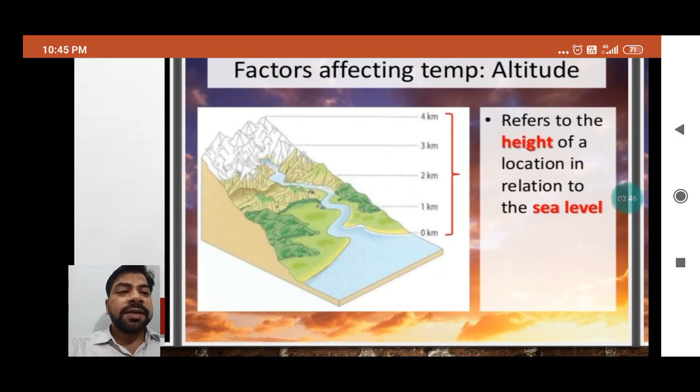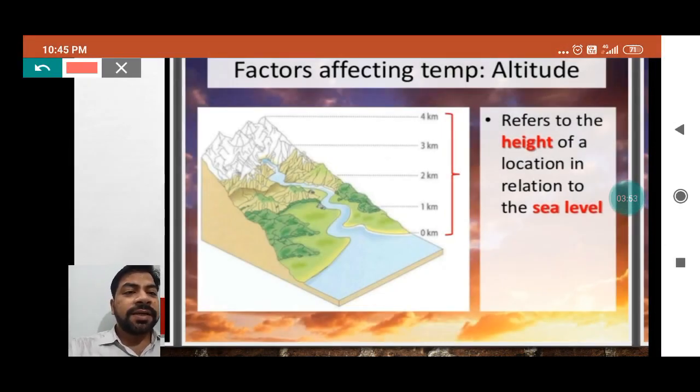As you can see in this image, the altitude is affecting the region. Here you can see that at 0 kilometer, where the height is minimum, where the land is nearby the ocean surface, not very high, you can see the grasses and the mosses. But when we climb up to 1 kilometer above sea level, you can see the trees and plants start growing.